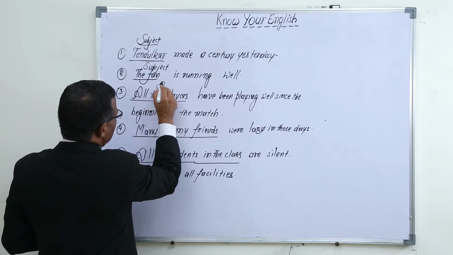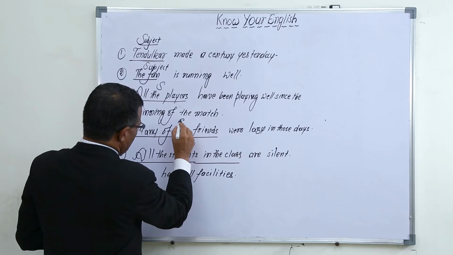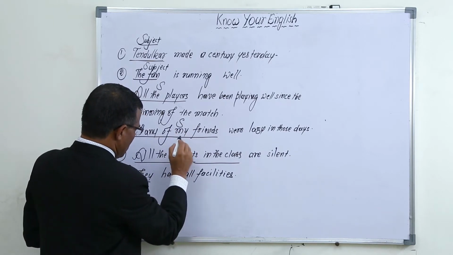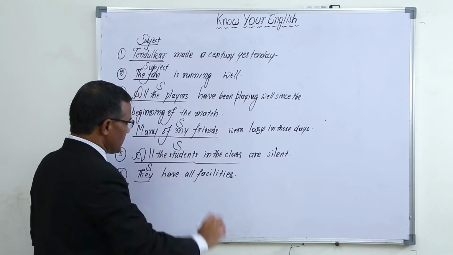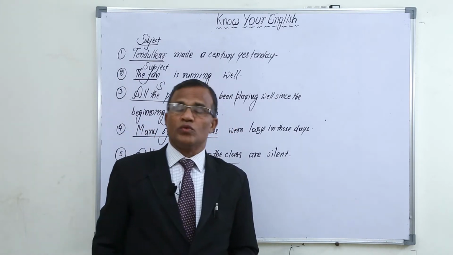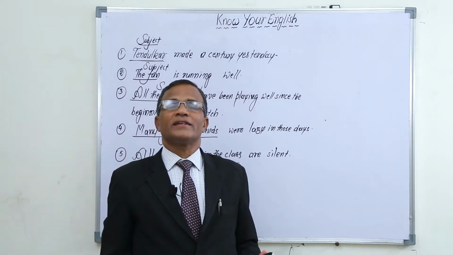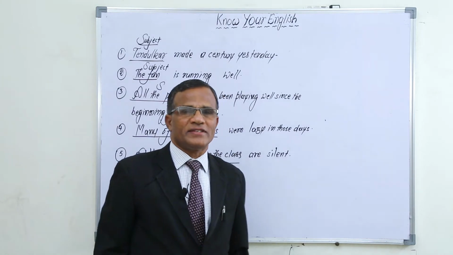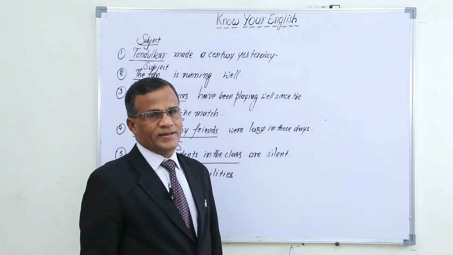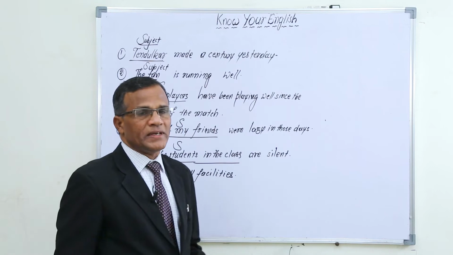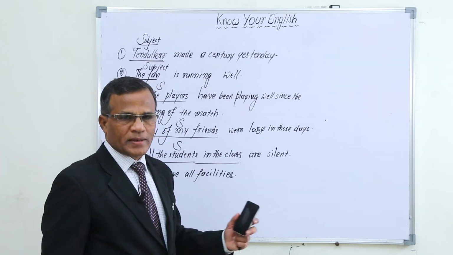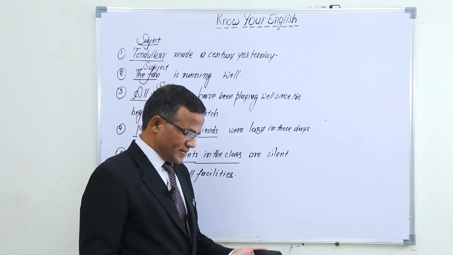And in this way subject. And this one is also subject. And this one is also subject and this one is also subject. And as per this we can understand subject is used at the beginning of the sentence if it is not a question. In general statements, we use subject at the beginning of the sentence.